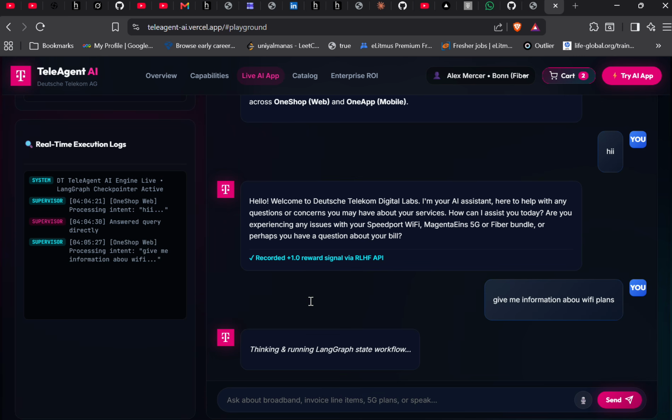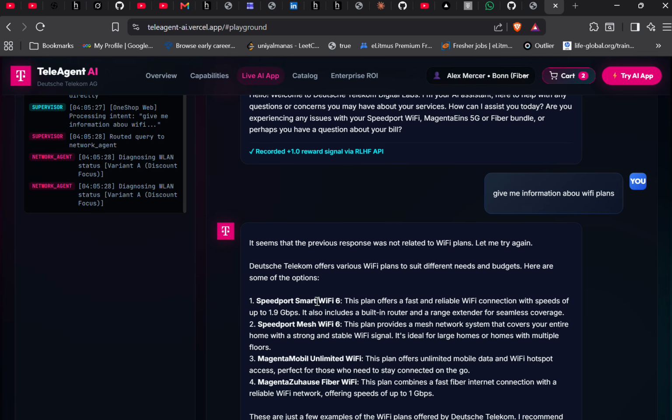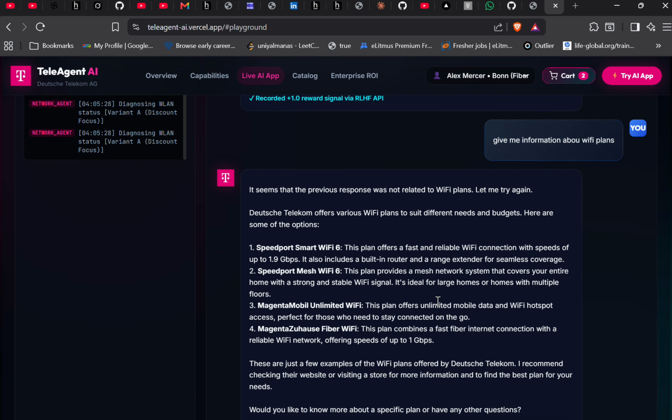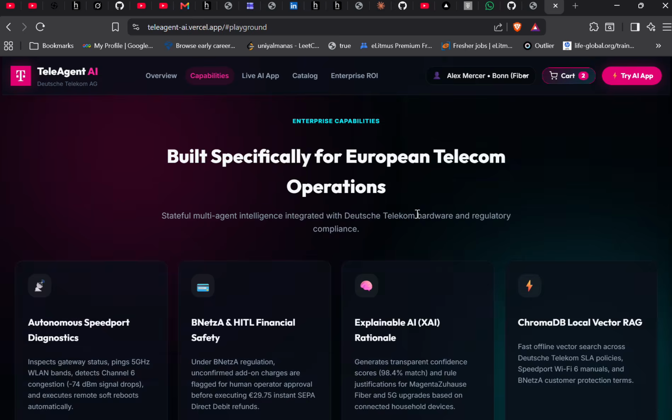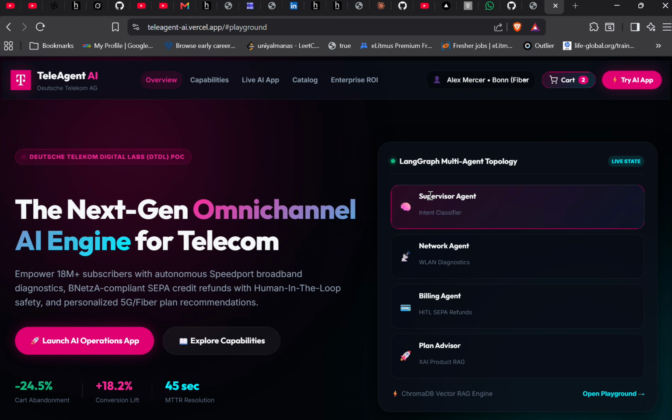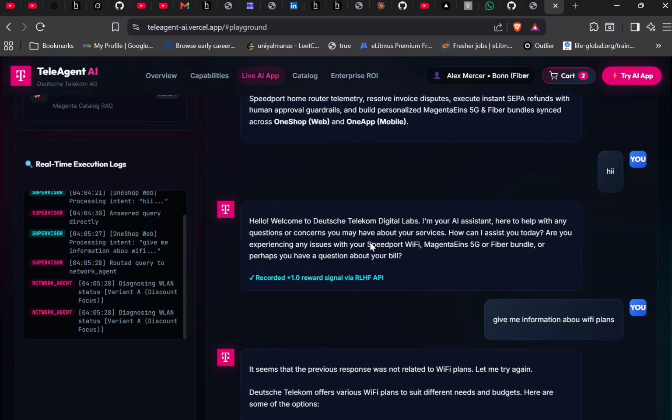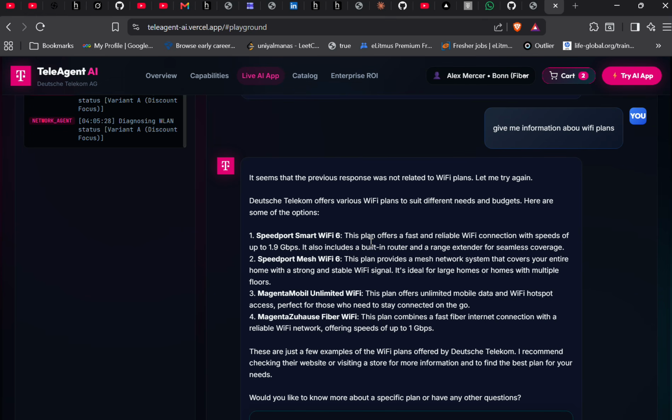All right. So we will try it. Yeah. So you must have noticed that I have just misspelled, but still it could understand the context. And this is the good thing about our AI agents, that it is able to draw context, and then it will route from the supervisor to different agents like network agent, billing agent, and planning agent. So currently our work has been done by the network agent, because it diagnoses all the Wi-Fi related stuff. So it has told me that we have Speedport Smart Wi-Fi.